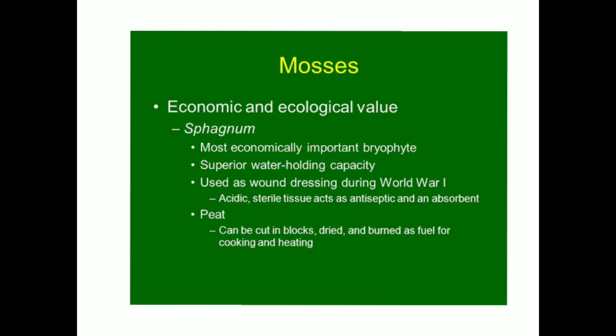Economic importance: some mosses provide food for herbivorous animals, birds, etc. Species of Sphagnum provide peat used as a fuel. And some other economic importance: dense layers of mosses help in the prevention of soil erosion. Thus, they act as soil binders.